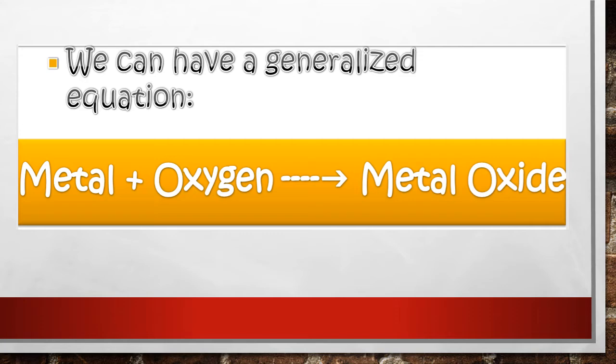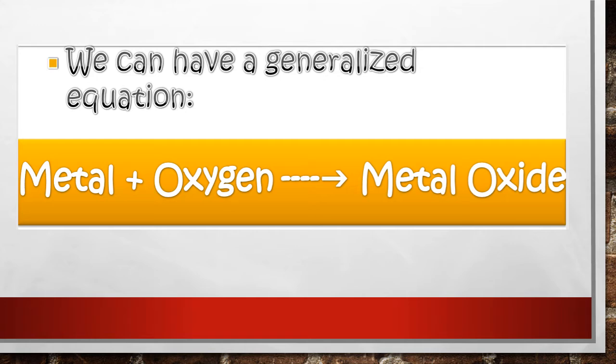So we can say metal, when reacts with oxygen, it produces metal oxide, and these metal oxides, when dissolved in water, they produce metal hydroxides.